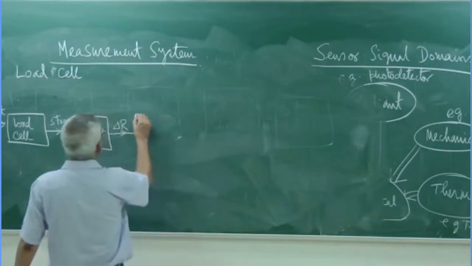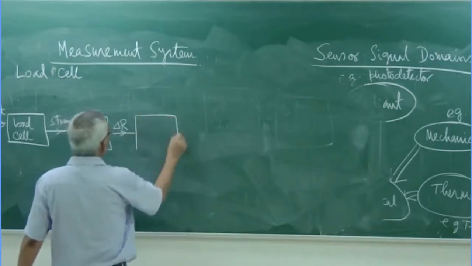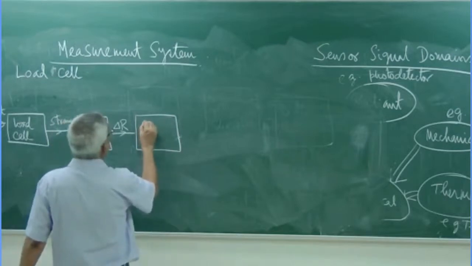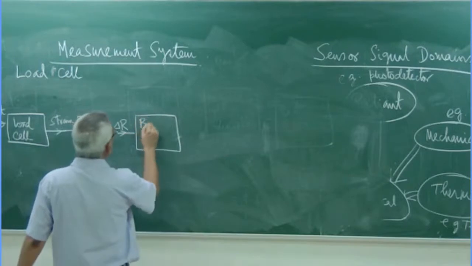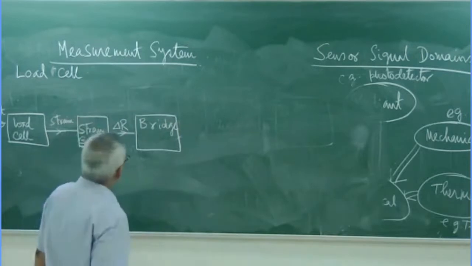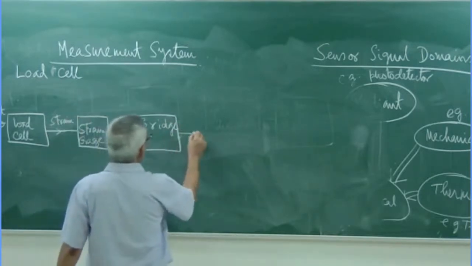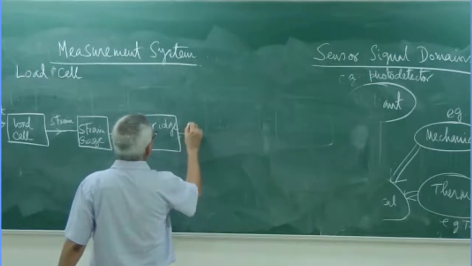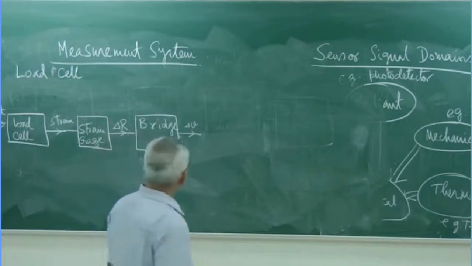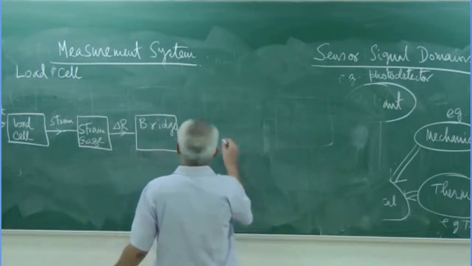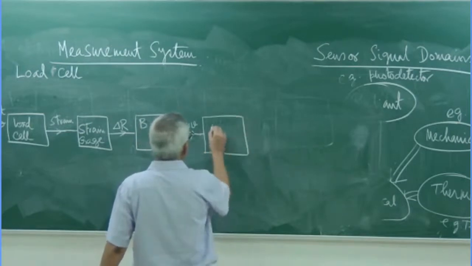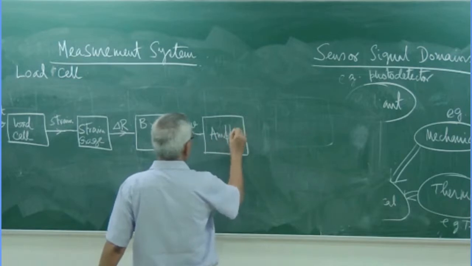Next, it would be given to some bridge. And this bridge will give you some unbalanced voltage, delta V, the unbalanced voltage at the output of the bridge. That voltage may be very small, in the millivolt range. So what do we require? Some amplifier.